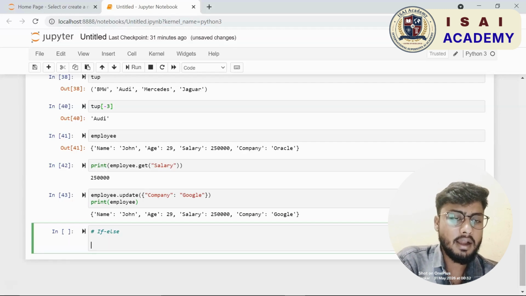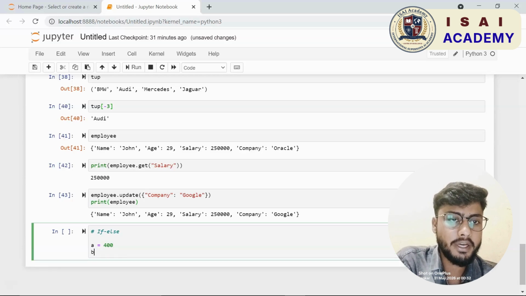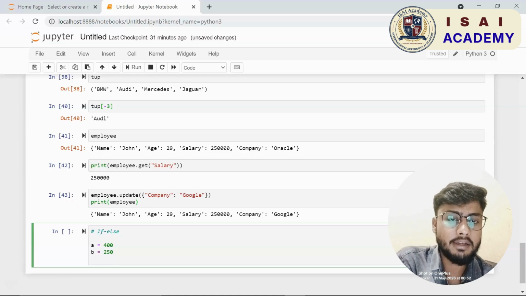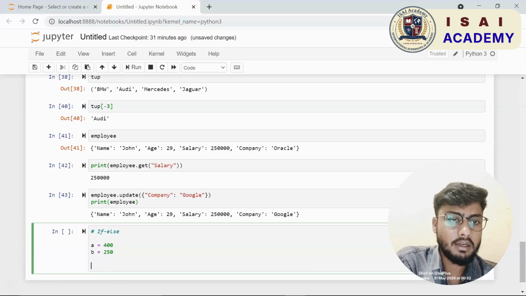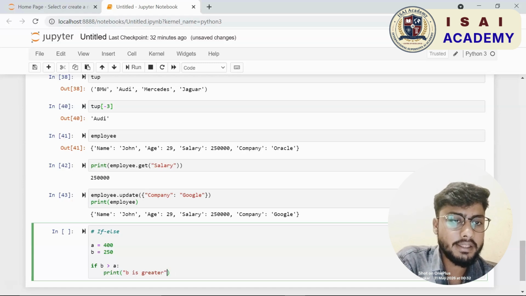Similarly, if you want to, let us say, update any value in the dictionary, you can use the update function. Suppose I want to update the company of John from Oracle to, let us say, Google. The way to do it is I shall write my dictionary name, that is employee, followed by the update function, and then within curly braces I shall pass in my key, that is company, give a colon and change it to Google.